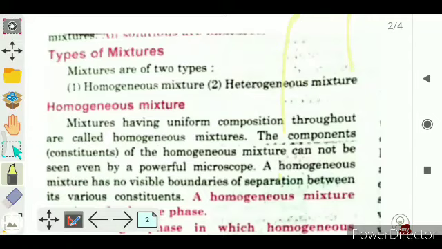In this video, we will discuss the types of mixtures.